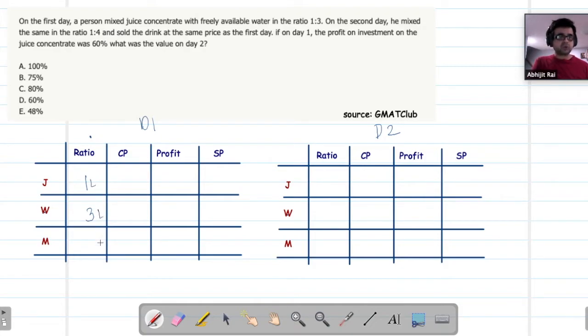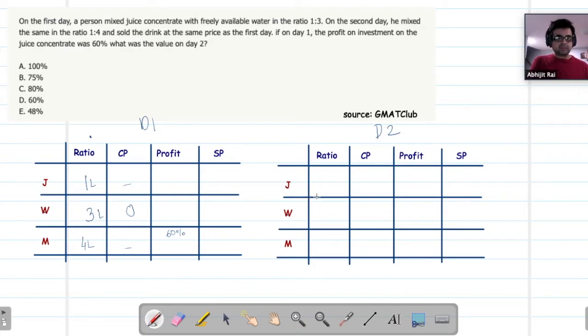So my cost will always be per liter, whatever I get. And my mixture is going to be 4 liters. So that's kind of the ratio. Cost price for juice is not given, and I need to find it based on the approach I am following. Water is given to be 0, so I'm going to make use of that. The mixture is not given to me. Profit is given to be 60%, so I'm going to use that, and the selling price is not given. All I'm given is profit.